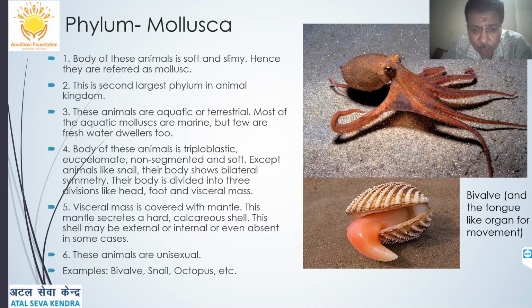Their body is divided into three divisions: head, foot, and the visceral mass. The visceral mass is a concentration of organs, as you can see here. The visceral mass is covered with mantle, a thick layer which secretes a hard calcareous shell, and it helps to protect the organism and its organs from external aggression. Generally they are unisexual. Examples are bivalve, snail, octopus, etc.